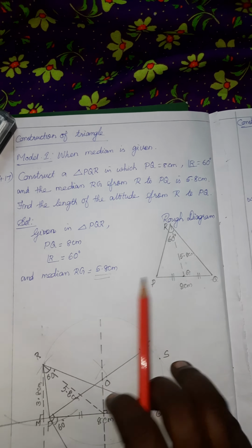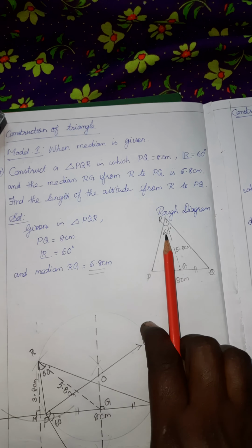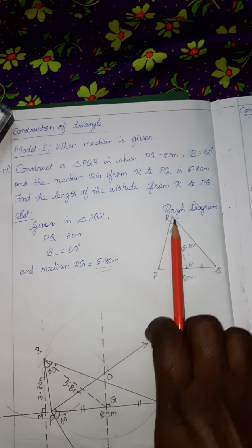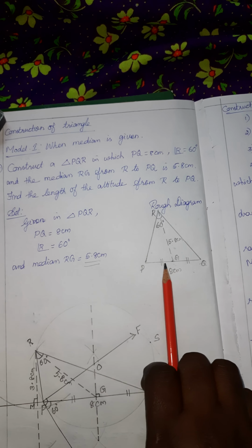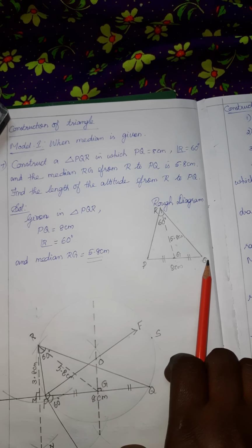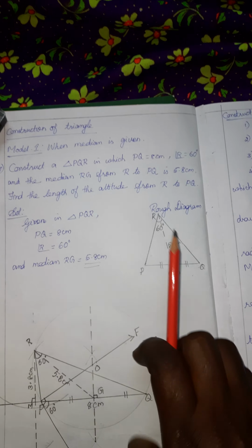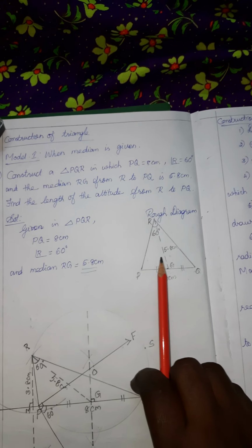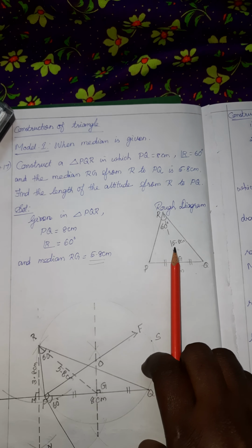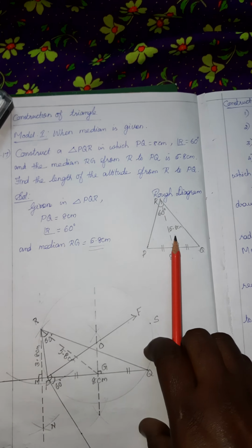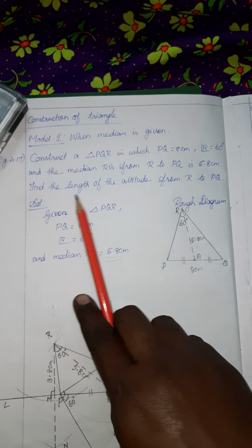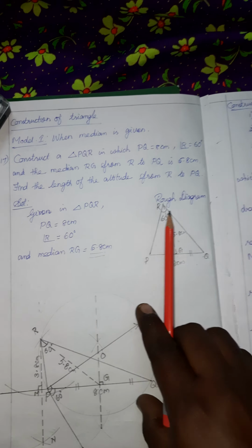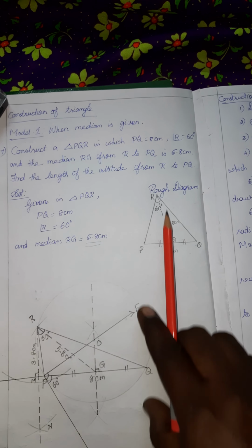Median means a line segment from one vertex to the midpoint of the opposite side. So G is the midpoint, so PG is equal to GQ. RG is the median, and the length of RG is 5.8 centimeter. After constructing, one more question is given: find the length of the altitude RM.